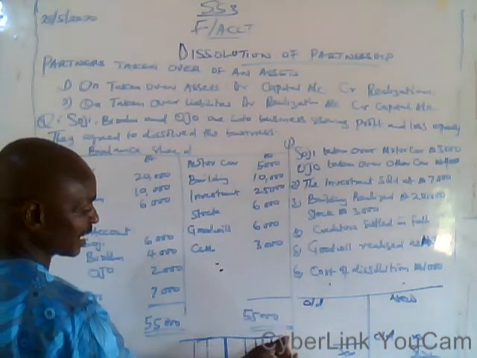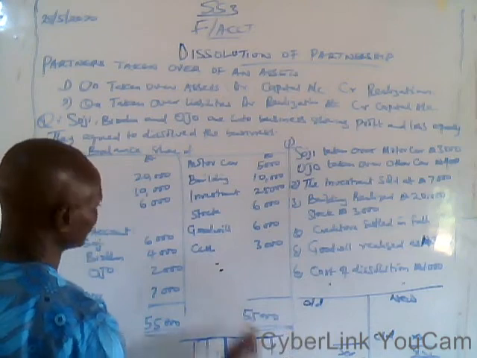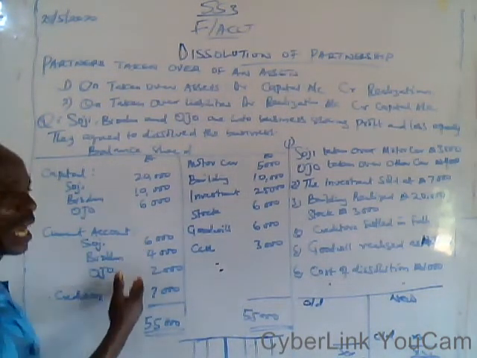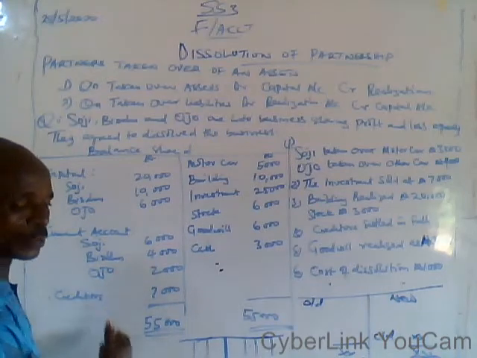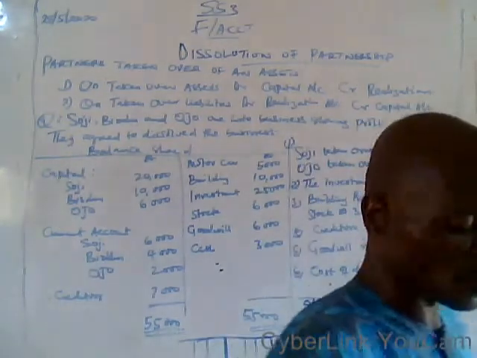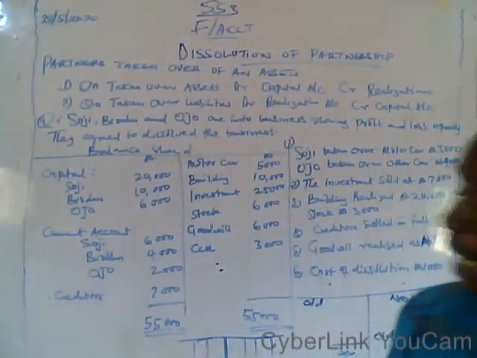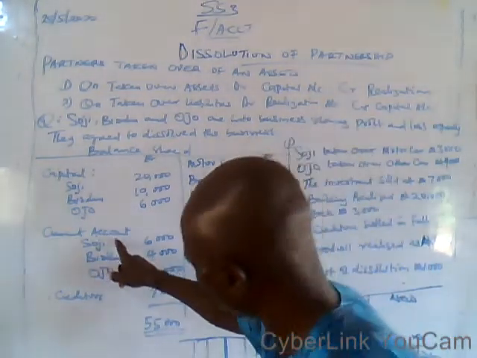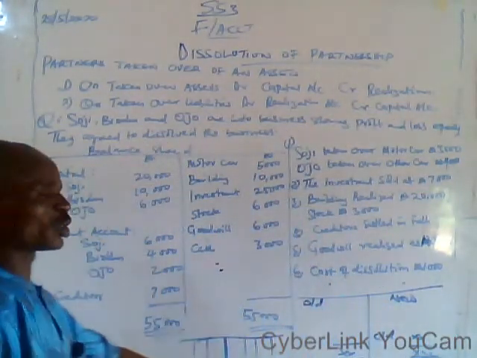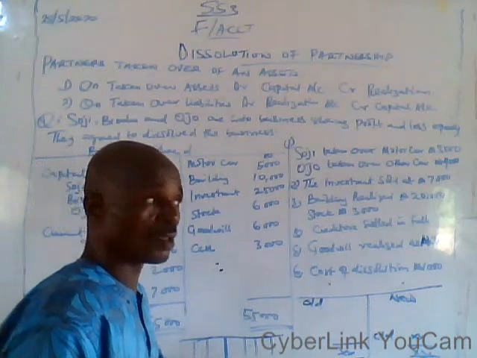This is a partner's capital account. You transfer their capital to this side. And this is a current account. We have it on this side, and you transfer it to the same side of your balance brought down of the capital. That is, if you have the current account of the partners on the liability side, you transfer it to the credit side of the partner's capital account.